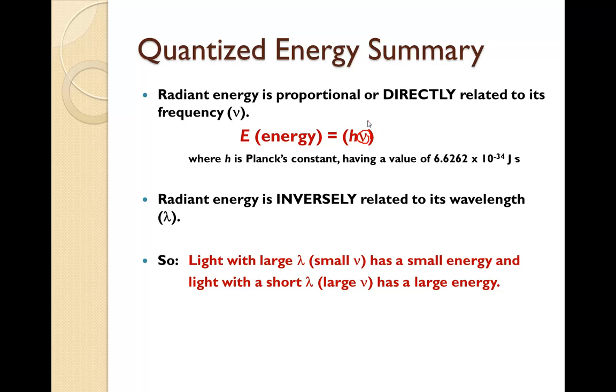We learned previously that this is Planck's constant, so we're going to multiply the frequency by Planck's constant. This also means that it's inversely related to the wavelength. So, the larger the wavelength, the smaller the frequency. It has a smaller energy. The shorter the wavelength, the larger the energy, because it has a larger frequency. Frequency is also equal to c over lambda, and that's where the inverse proportionality comes in.